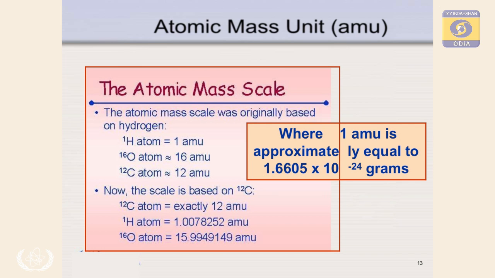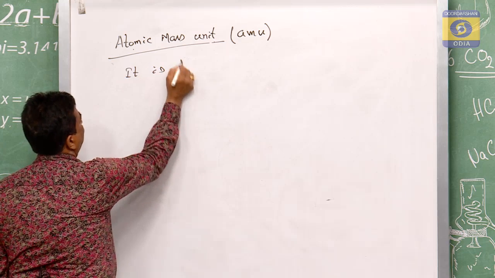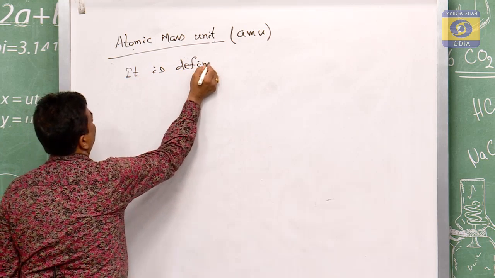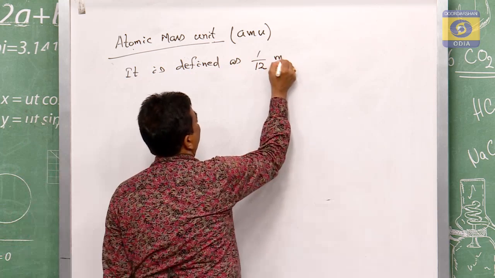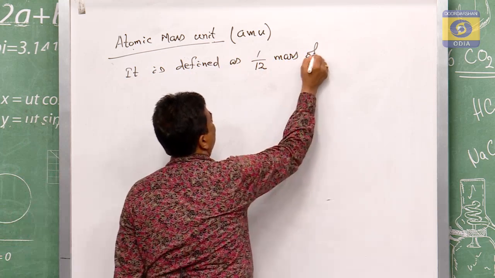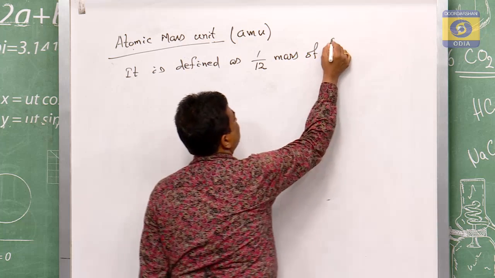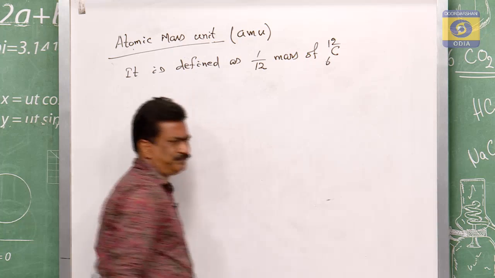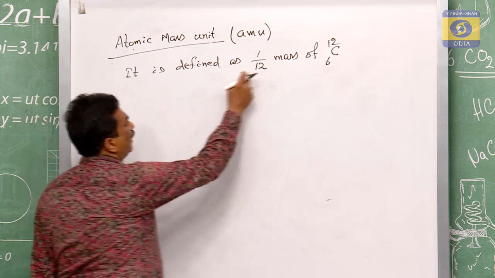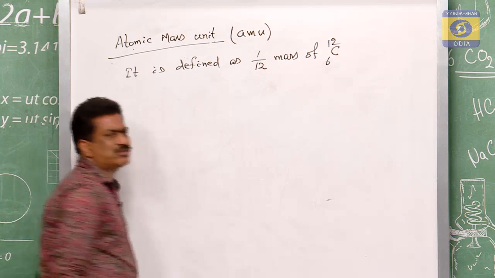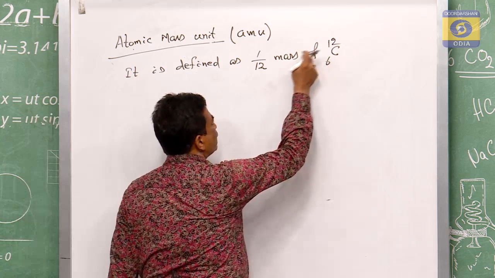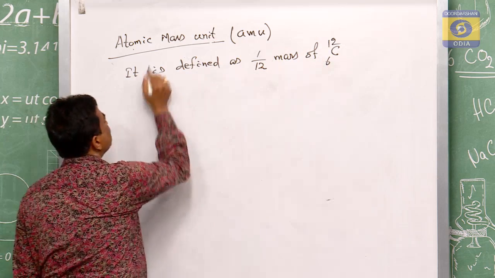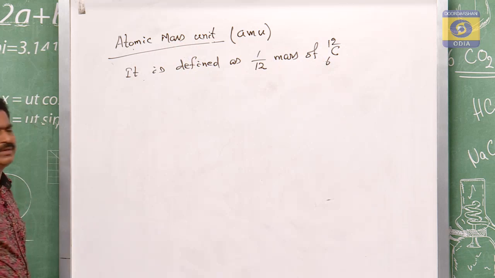And this atomic mass unit is defined as 1/12 mass of C-12, carbon-12. Its mass 1/12 is taken as the atomic mass unit.